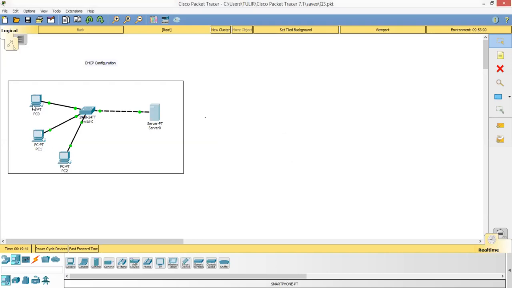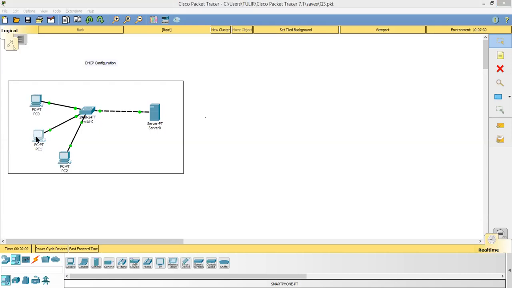Now I will configure the PCs, all these three devices. I'll click on PC, then click on IP configuration. Instead of doing static, I will just click on DHCP. I will not enter anything over here. When I click on DHCP, it will request the IP address. So I will just close it.